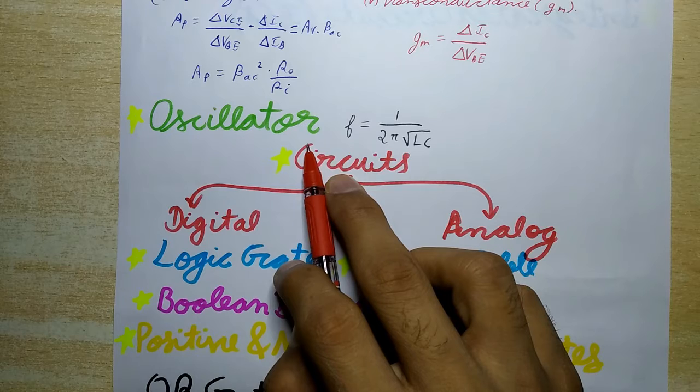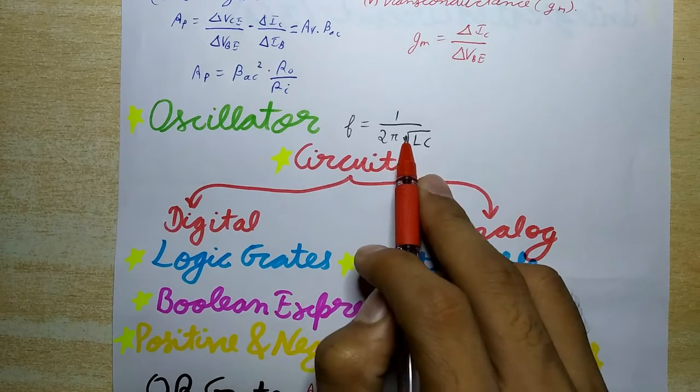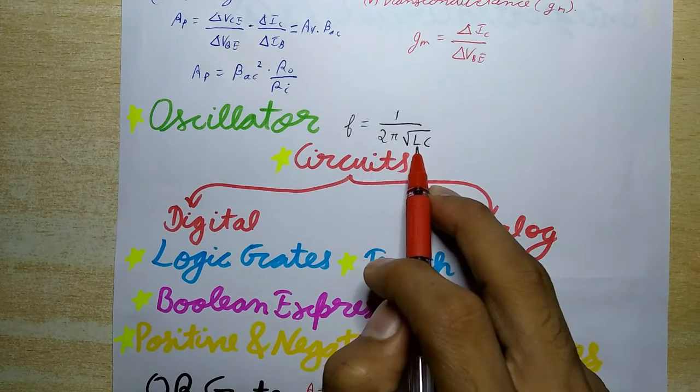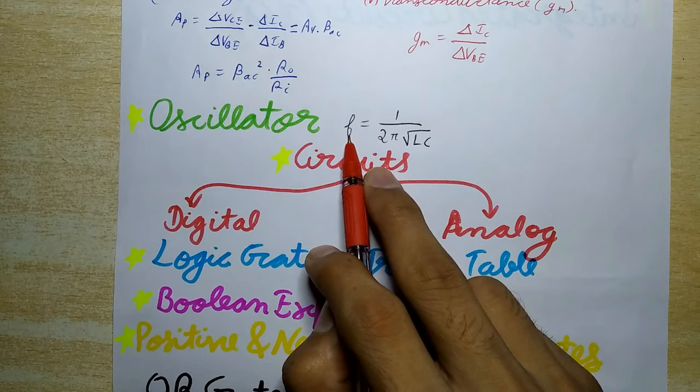Here the oscillations are set up in the tank or LC circuit, and feedback energy is supplied in the correct phase by an inductance L. Here you can see the formula: F is equal to 1 upon 2 pi under root LC. This F is the frequency of the oscillations in the tank circuit.